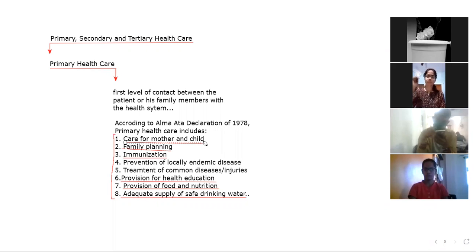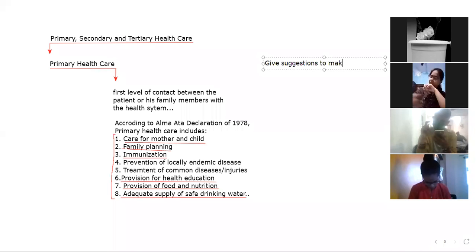So that is why, if there is a question that asks for suggestions to make India healthier, then the main focus should be on primary health care, and the health budget should also be increased. Let's suppose the question is asked: give suggestions to make India healthier.